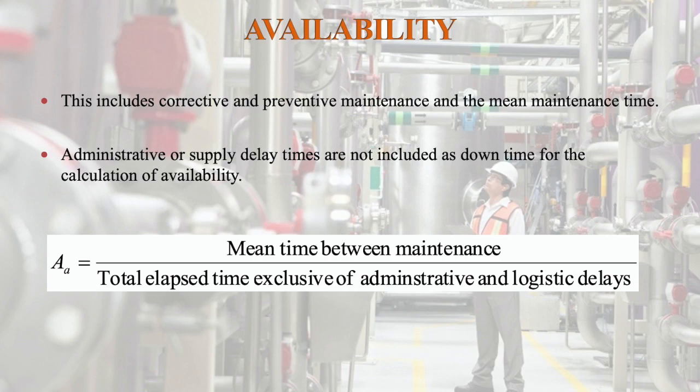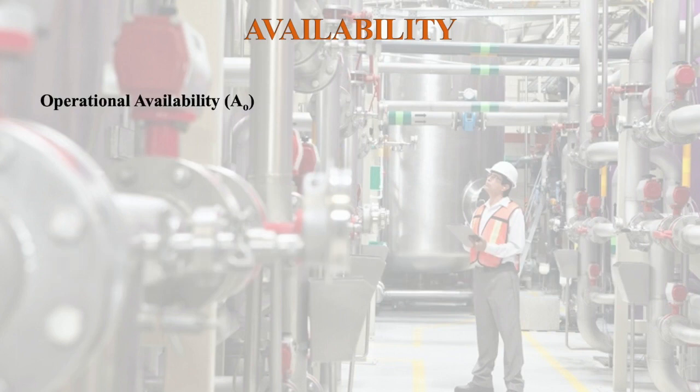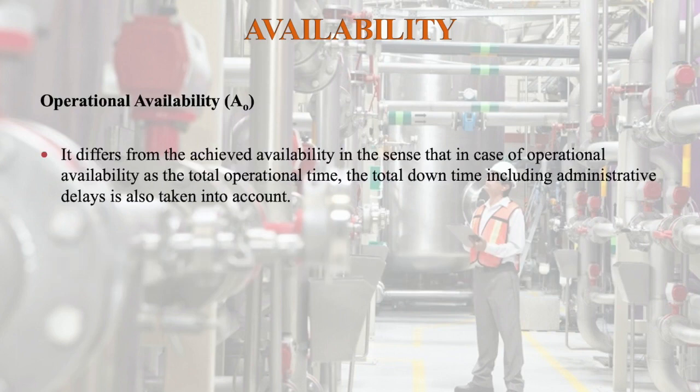So then here AA is equal to mean time between maintenance divided by total elapsed time exclusive of administrative and logistics delays. So operational availability AO differs from the achieved availability in the sense that in case of operational availability, as the total operational time, the total downtime including administrative delays is also taken into account.